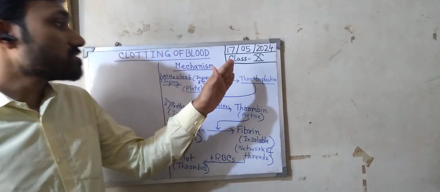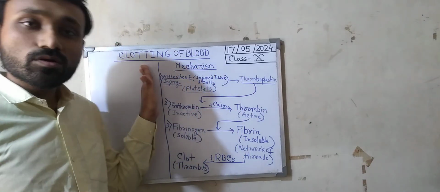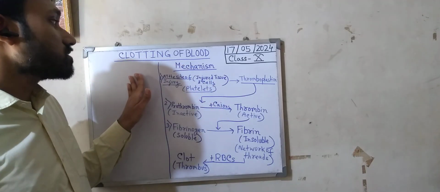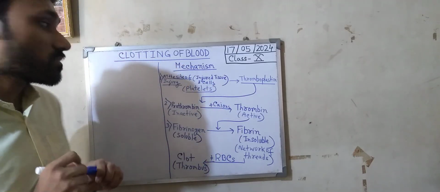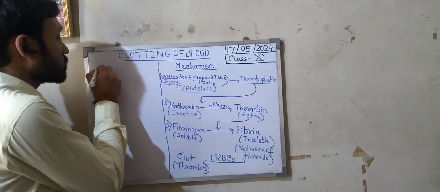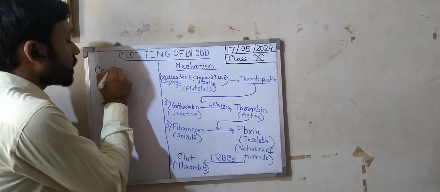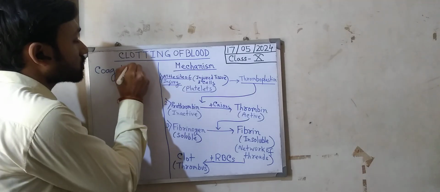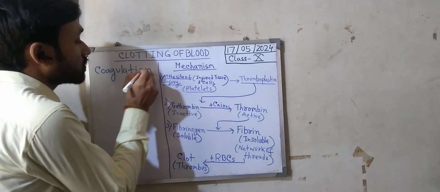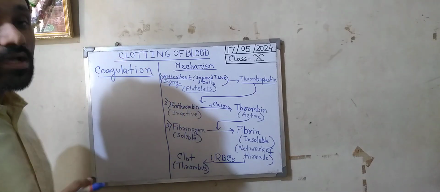Now in your class 10 syllabus you have clotting of blood. Today we are going to discuss the clotting of blood. Clotting of blood is also called coagulation of blood. Clotting is also called coagulation.